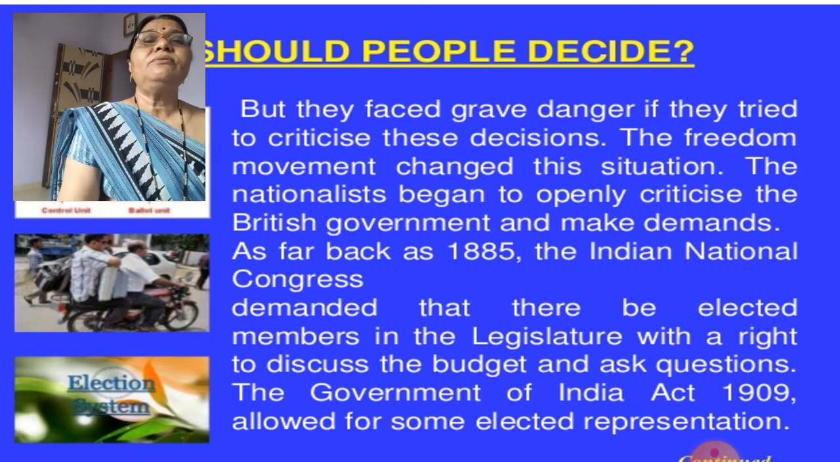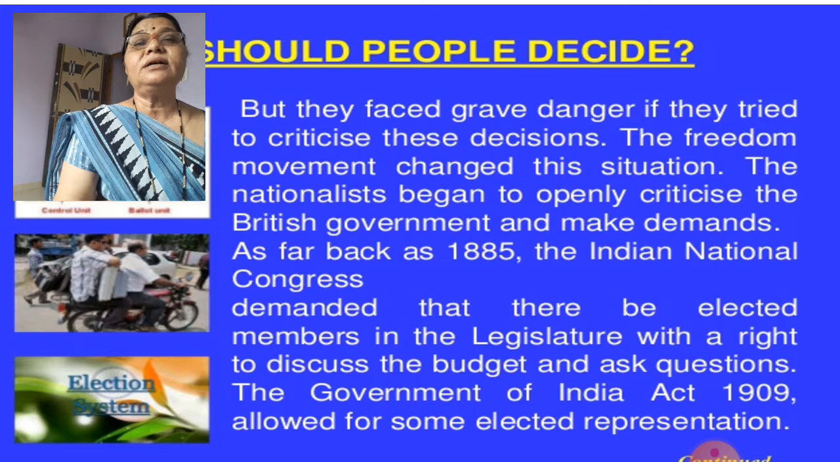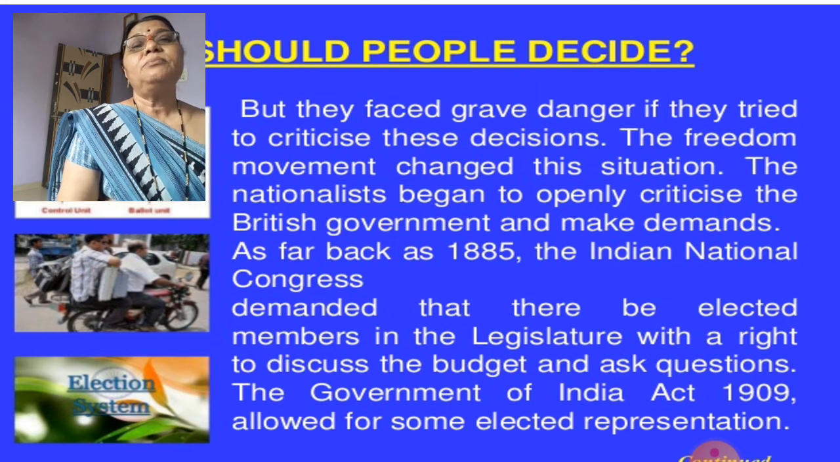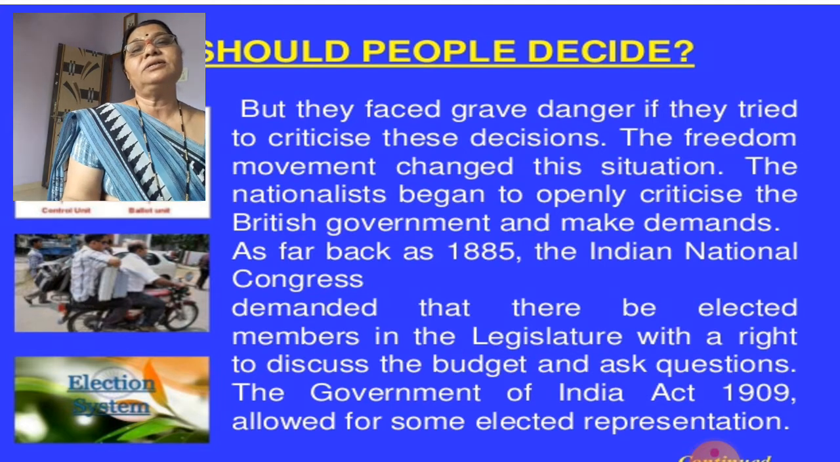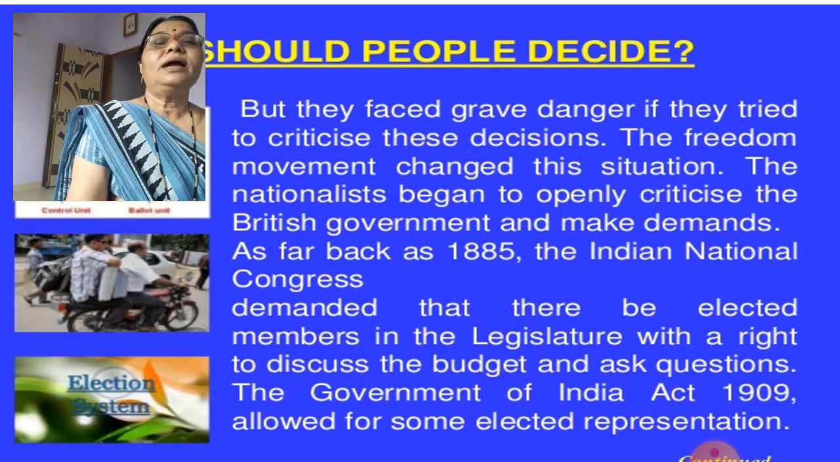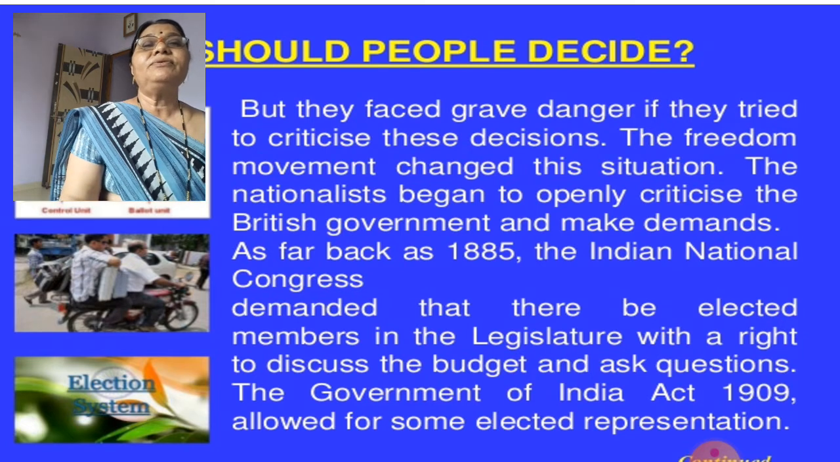Why did the people not take action against these decisions? Suppose, as you have learned in history, the British East India Company told the farmers that they must grow indigo. But they could not say anything, because they were facing danger. Still, some revolt happened, and that movement spread everywhere. Because of the nationalists and freedom fighters who came forward, and Gandhiji also helped them, growing indigo was stopped by the peasants. Understood? But that was the grave danger.